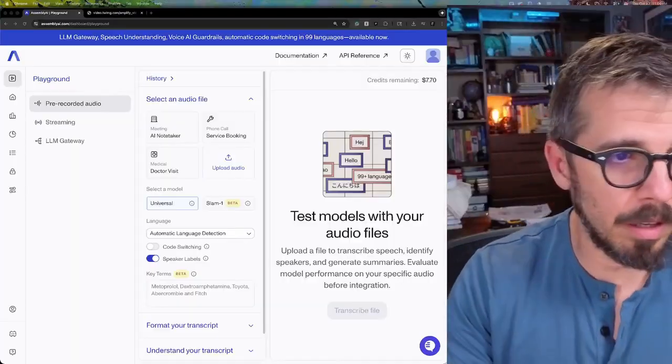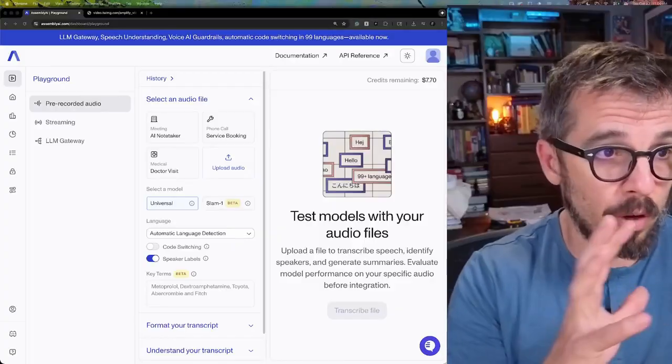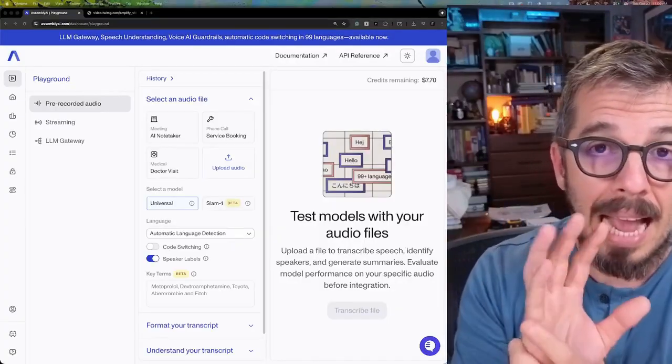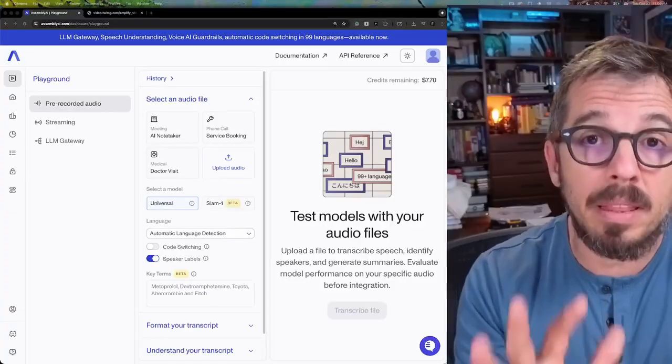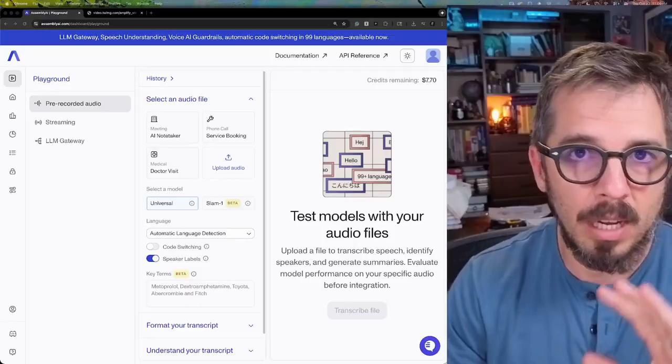My favorite model, if I want to do anything related to voice, is Universal from AssemblyAI. Now, this is their playground, and I want to show you how good this model is and everything you can do with this platform because it's super, super cool. So I'm going to show you with this video here.